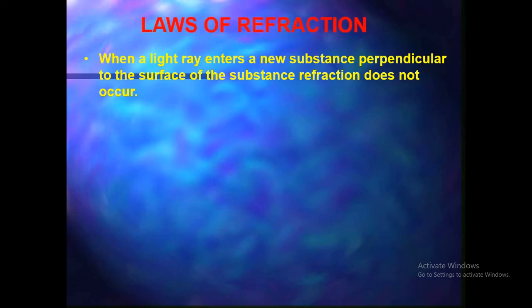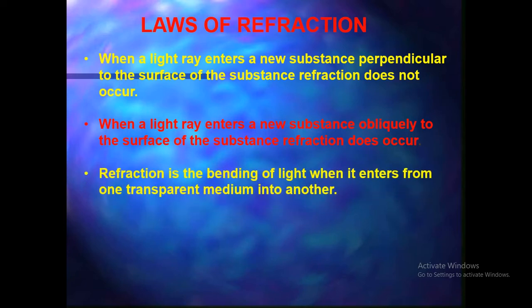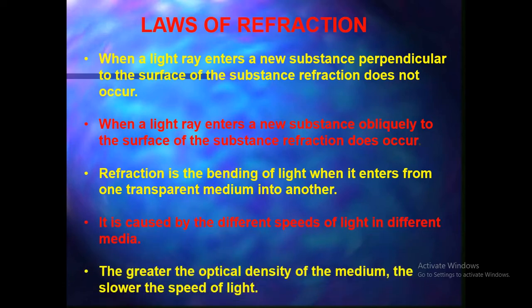Okay. Now, these are the laws of refraction. When a light ray enters a new substance obliquely to the surface of the substance, refraction does occur. Refraction is the bending of light when it enters from one transparent medium into another. If the substance is not transparent, what will happen? Think about it and discuss it with your teacher with reasons.